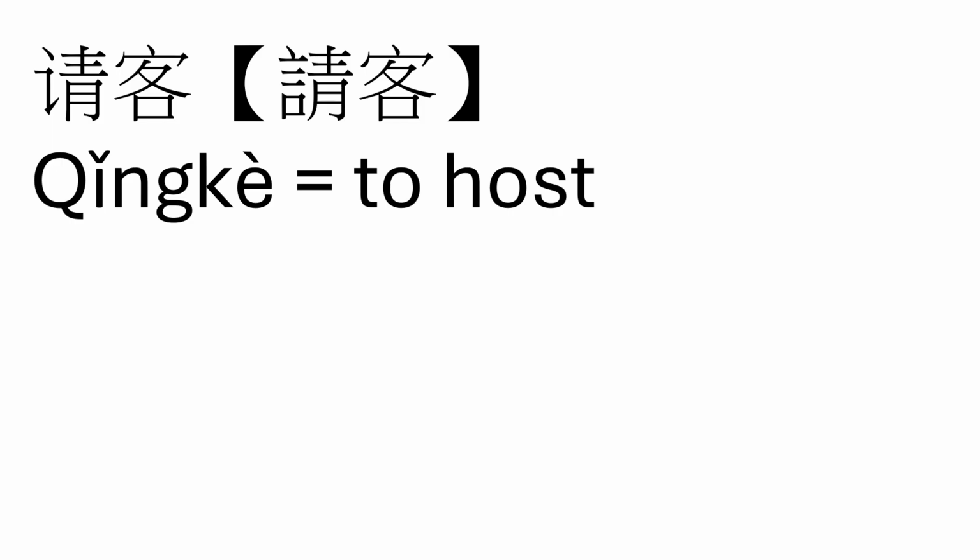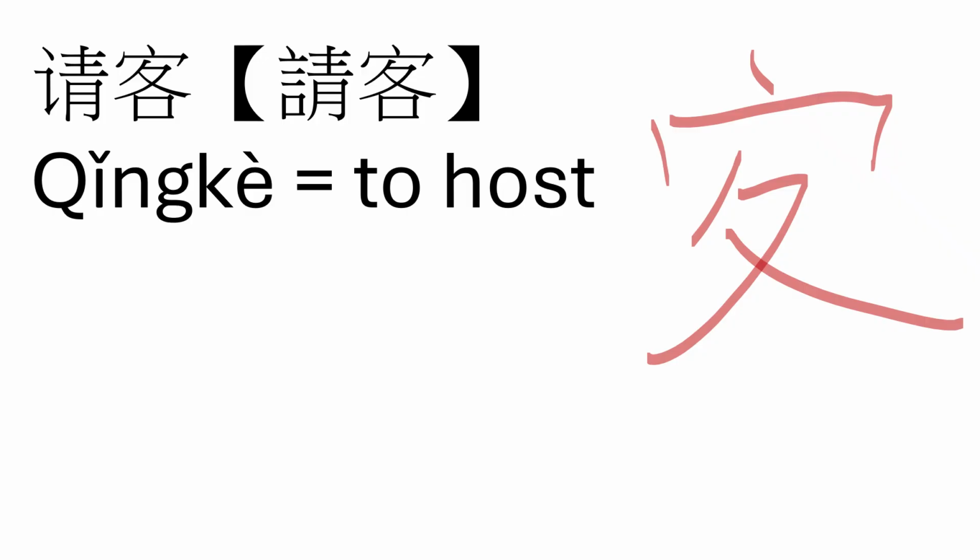So the 客 is a new character, starts up at the top with the roof radical. Then we're going to do this piece right here. And finally, we make the box at the bottom. 客 is the same in simplified and traditional. 请 should already be familiar to you.